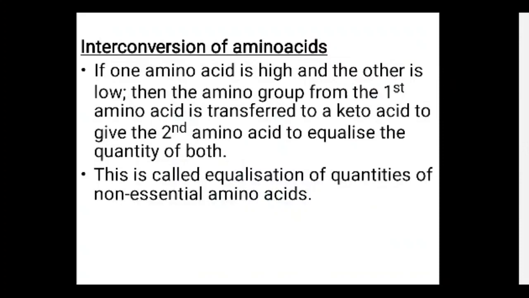If one amino acid is high and the other is low, then the amino group from the first amino acid is transferred to a keto acid to give the second amino acid, to equalize the quantity of both, and it is called equalization.